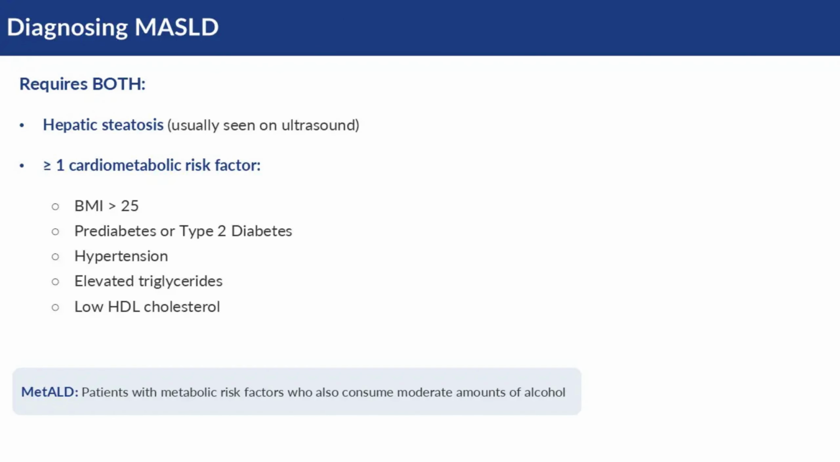To diagnose MASLD, a clinician now looks for evidence of hepatic steatosis, usually seen on ultrasound, combined with at least one of 5 specific cardiometabolic risk factors. These include a body mass index over 25, prediabetes or type 2 diabetes, hypertension, elevated triglycerides, or low HDL cholesterol. This framework acknowledges the complexity of the condition, even creating a category called MET-out for patients who have these metabolic risk factors but also consume moderate amounts of alcohol.